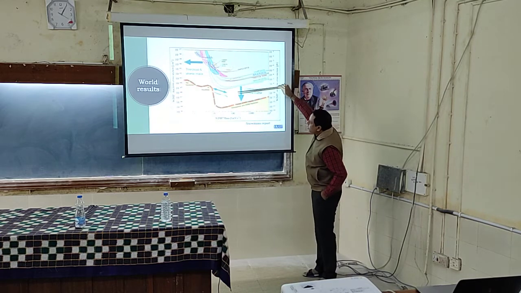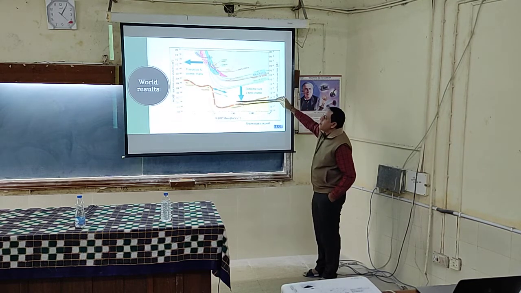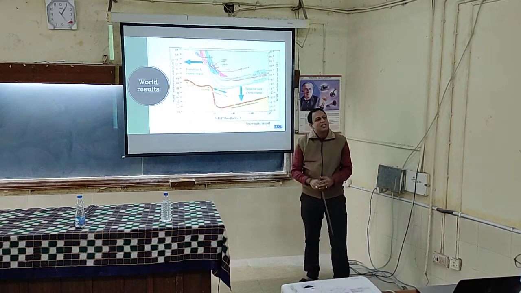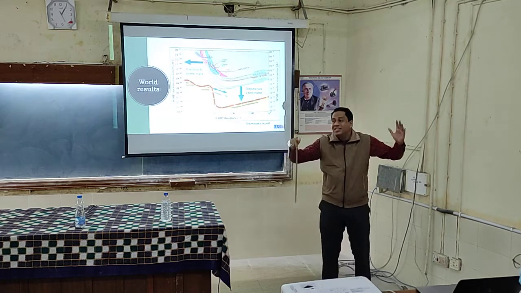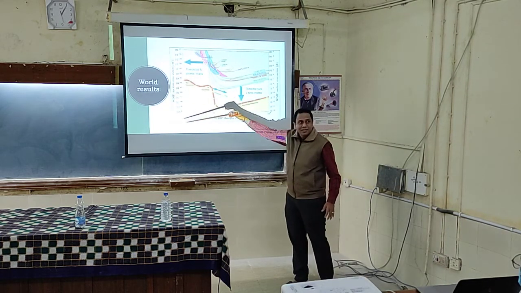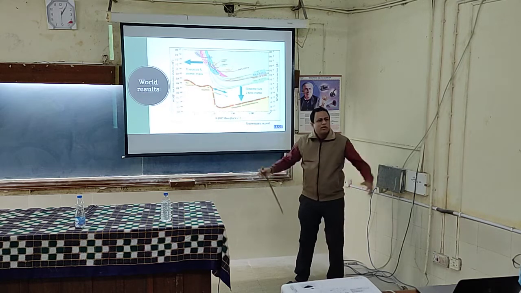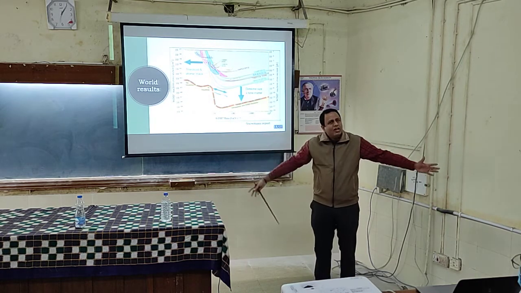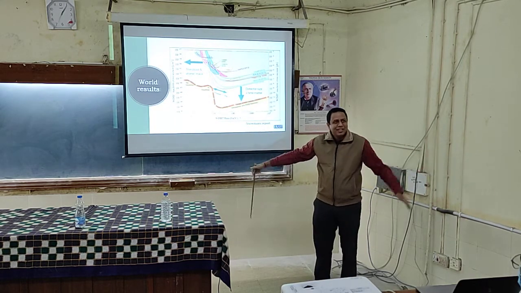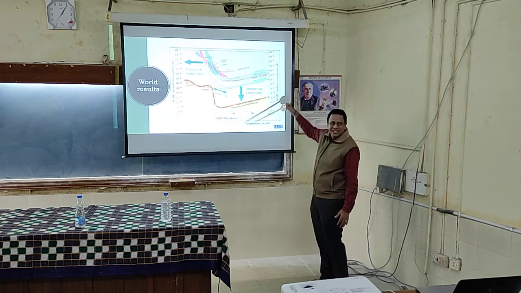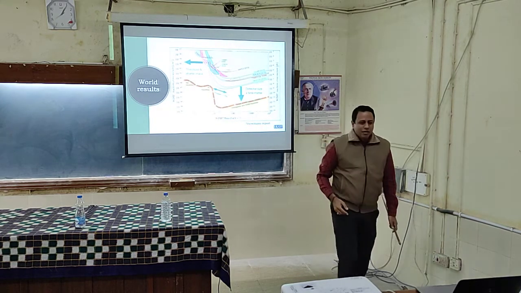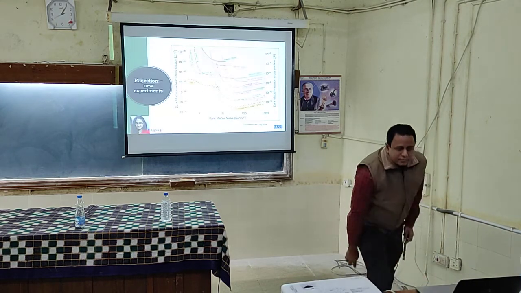How to go this way? This way means you have to take observations for a long time, because this is the cross section, the interaction probability. So you have to build huge detectors and wait for a long duration. Then only you can go in this direction.